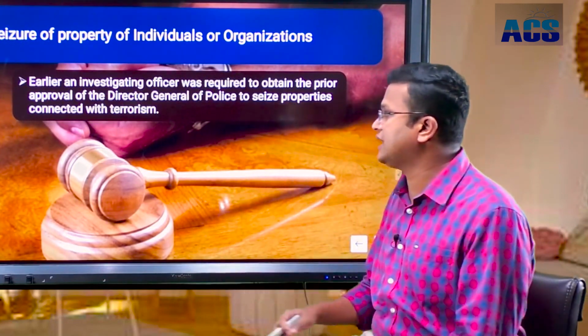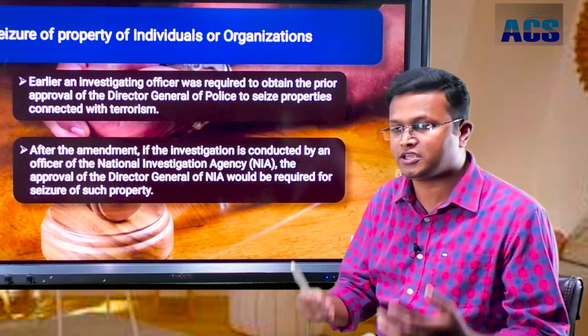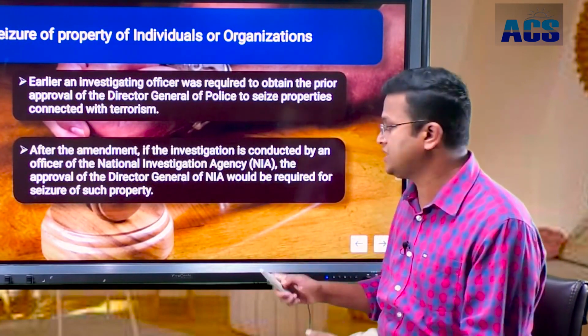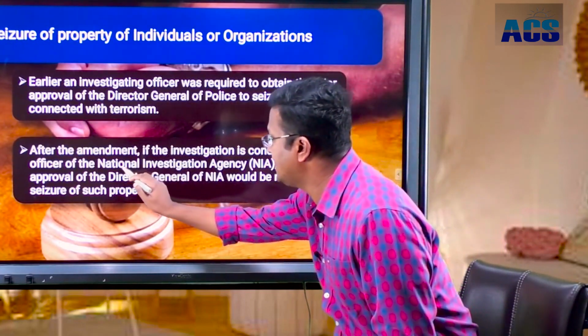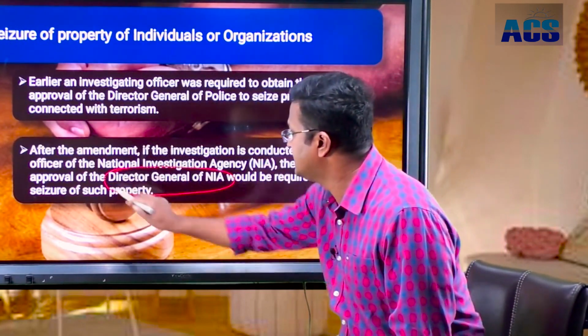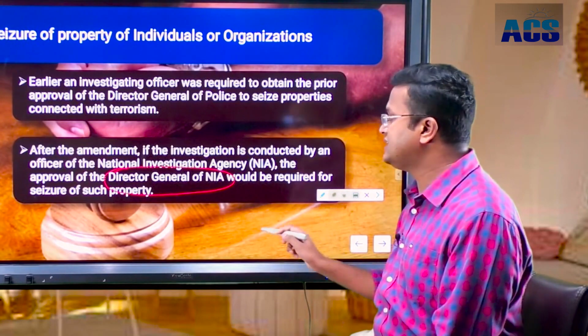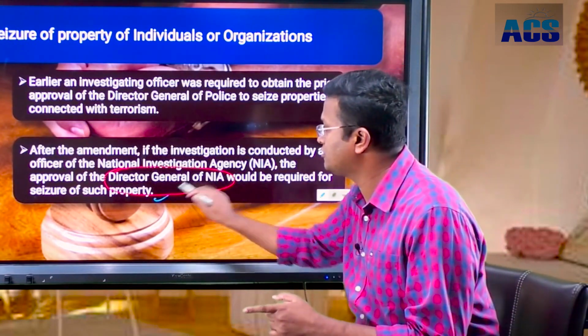Confiscation of the property can be done by the investigating officers with the permission and the approval of the Director General of NIA, National Investigation Agency. The Director General of NIA is an office under the central government of India.